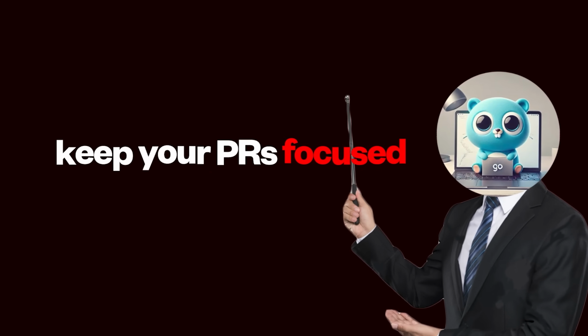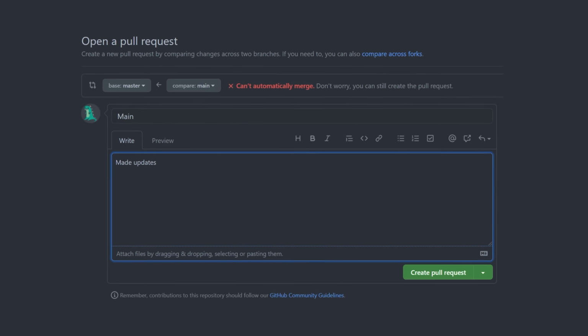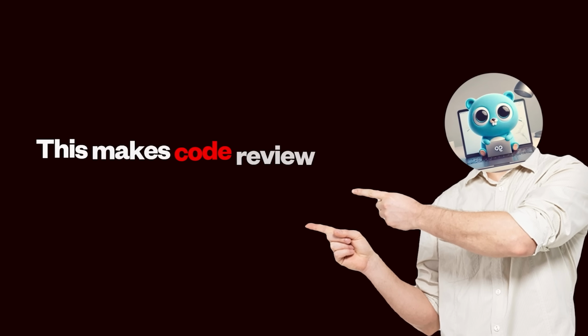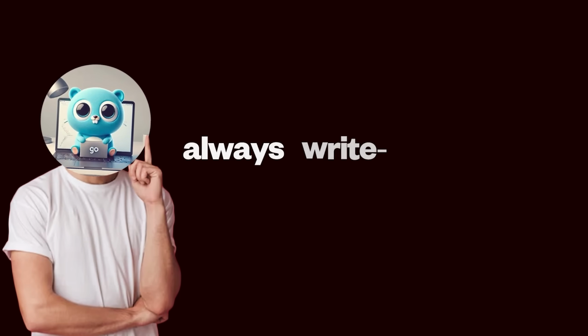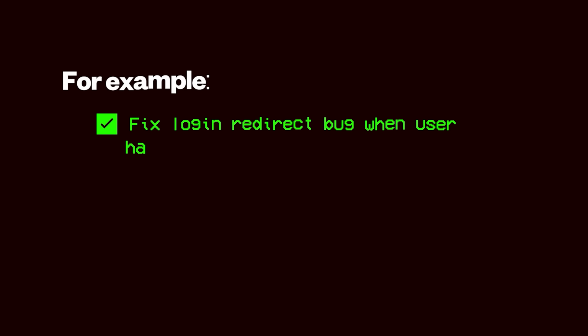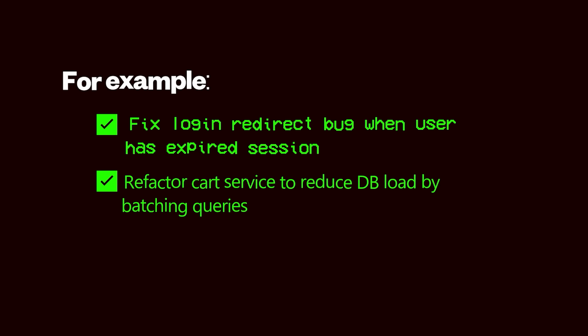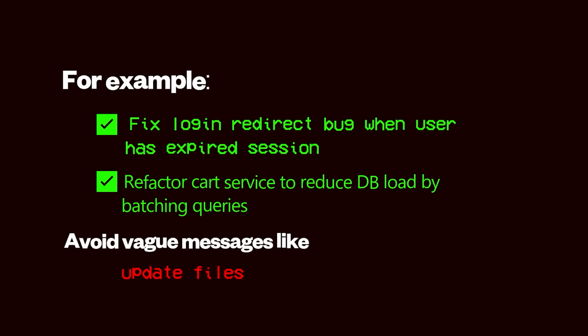First, keep your PRs focused. Ideally, one PR should address one logical change, a bug fix, a new feature, a refactor, not all three. This makes code review smoother and rollback easier if needed. Second, always write clear commit messages. A great rule of thumb: your commit message should complete the sentence, "If applied, this commit will ___." For example, "fix login redirect bug when user has expired session," or "refactor cart service to reduce DB load by batching queries." Avoid vague messages like "update files" or "stuff."